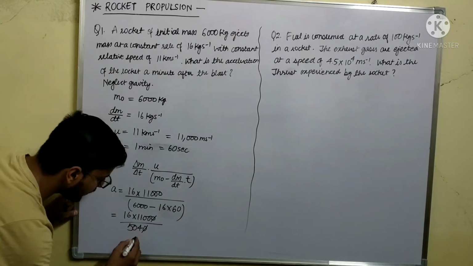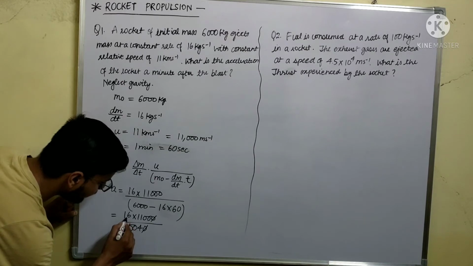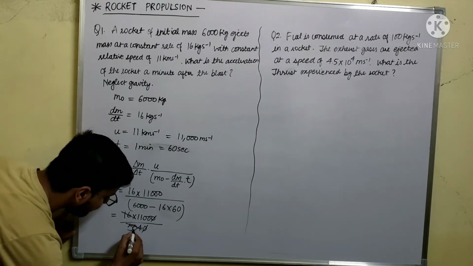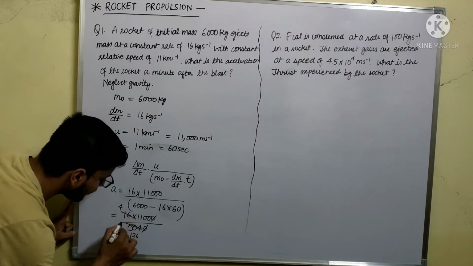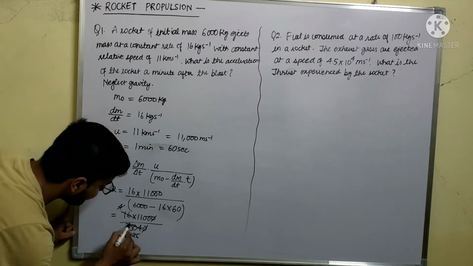After cutting this, 16 3s are 48 and 12 4s are 48, so this will be cut by 4. So this will become 4 1s are 4, and 4 4s are 16. Again this will not cut by 5, this will cut by 2.